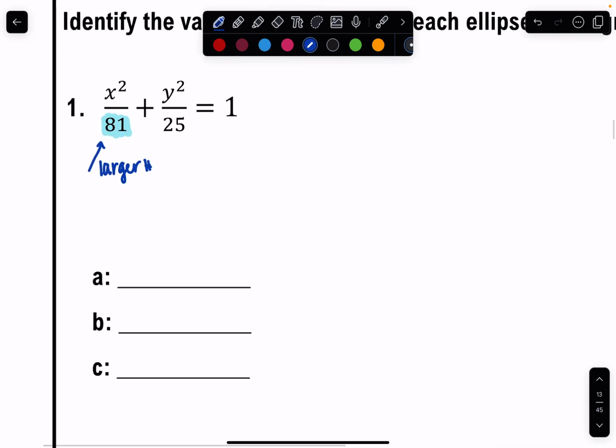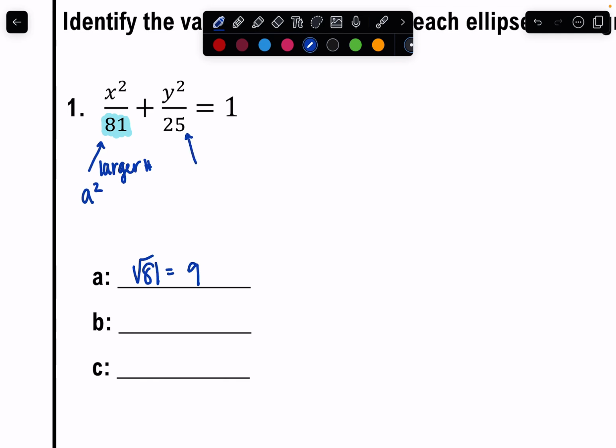So again, this is my a squared value. If I'm just trying to find a, I would need to take the square root of 81, which is 9. Again, don't worry about positive or negative. We're talking about distance here, so it really isn't going to do much, right? Distance is always positive. So then this means that 25 has to be my b squared. And so again, that's my b squared. So I would need to take the square root of 25, which is just 5.